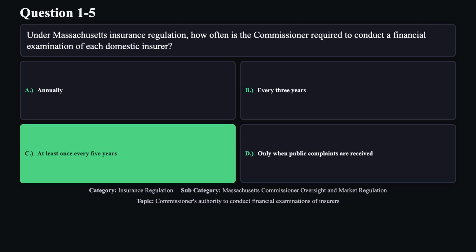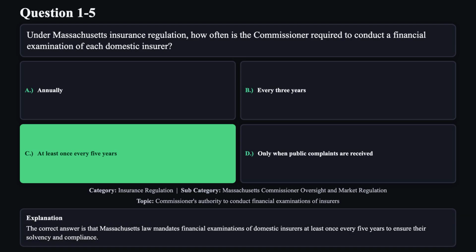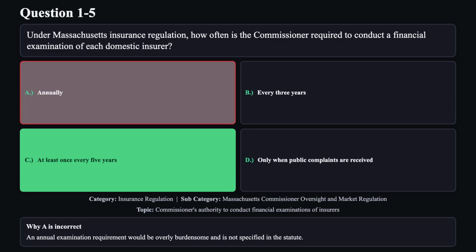The correct answer is C. The correct answer is that Massachusetts law mandates financial examinations of domestic insurers at least once every 5 years to ensure their solvency and compliance. Reason A is not correct. An annual examination requirement would be overly burdensome and is not specified in the statute.